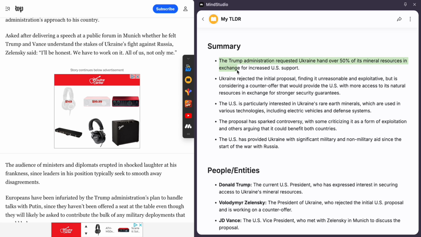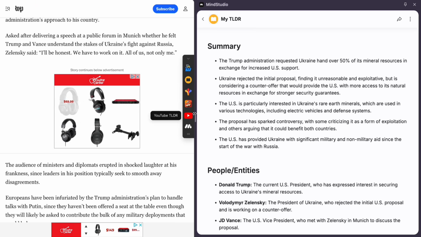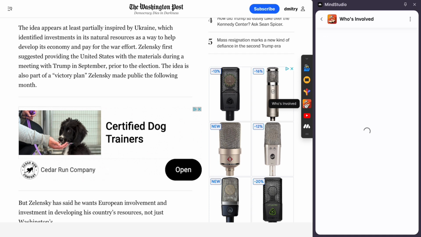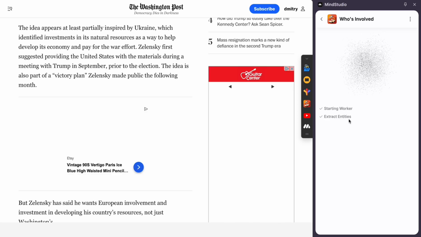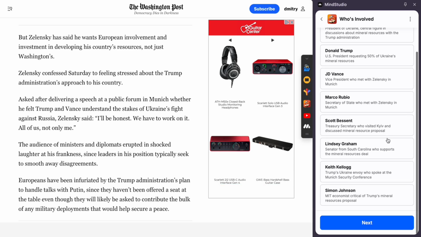And so you can very quickly scan through the article and understand what it's about, get people and entities that are mentioned in the article, etc., simply with the click of a button. So that's cool. Also, I have an AI agent called Who's Involved. If I click that, again, it reads this page and it extracts all the people and entities that are mentioned in this page. And see, I can see them here.